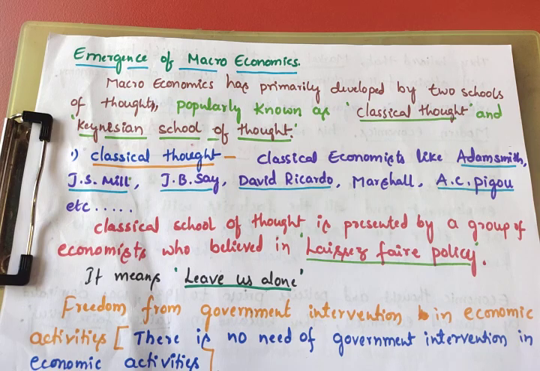So here macroeconomics was primarily developed by two schools of thought. Two schools means there are two teams. One is the classical school of thought, and the other is the Keynesian school of thought. It is nothing but a group of economists.